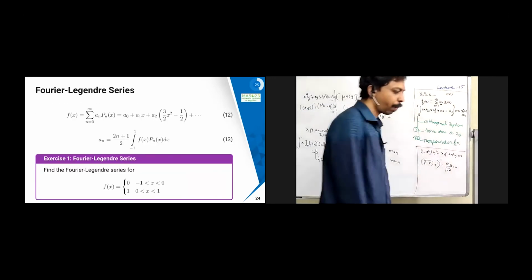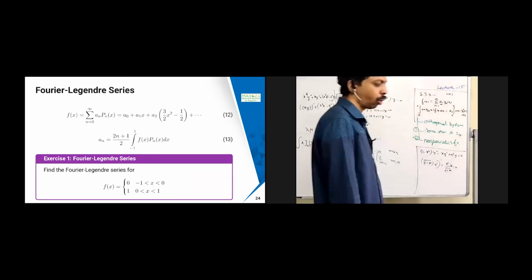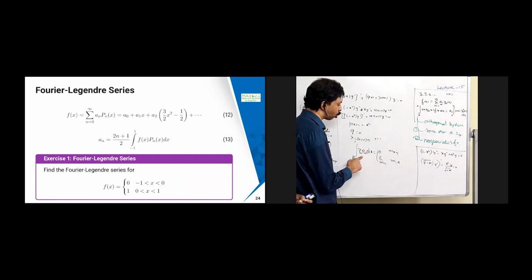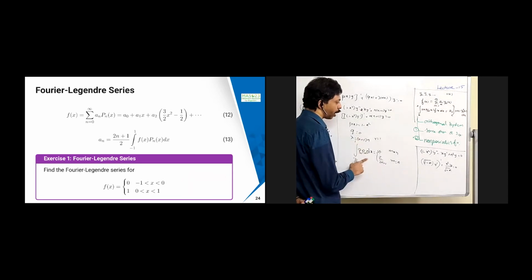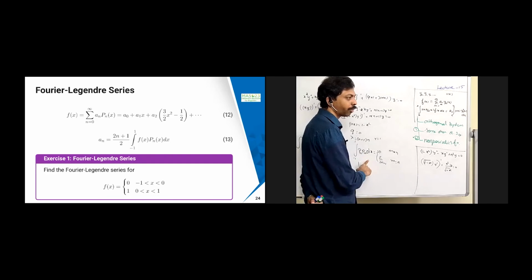So let us see a simple problem. I'm not going to solve that, I'm just going to give the idea. Suppose here, in this case, what I can do is that this is the orthogonal function. Therefore, I can obtain the orthogonal generalized Fourier series for this one, and that is called the Fourier Legendre series because I'm using a Legendre polynomial here, and Legendre polynomials are orthogonal. Therefore, this is called the Fourier Legendre series.